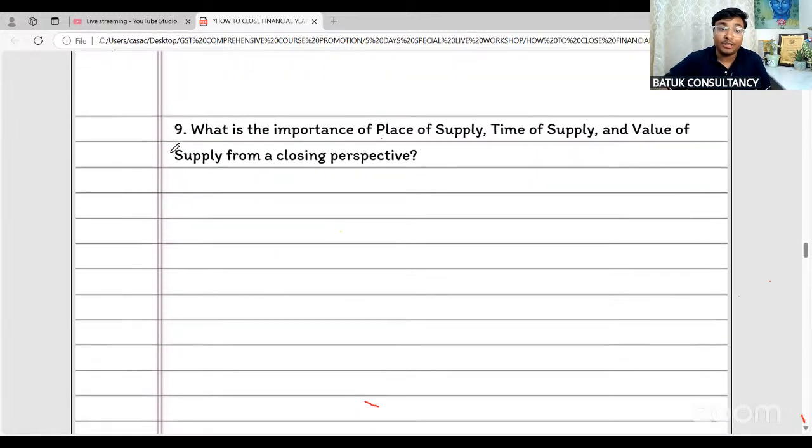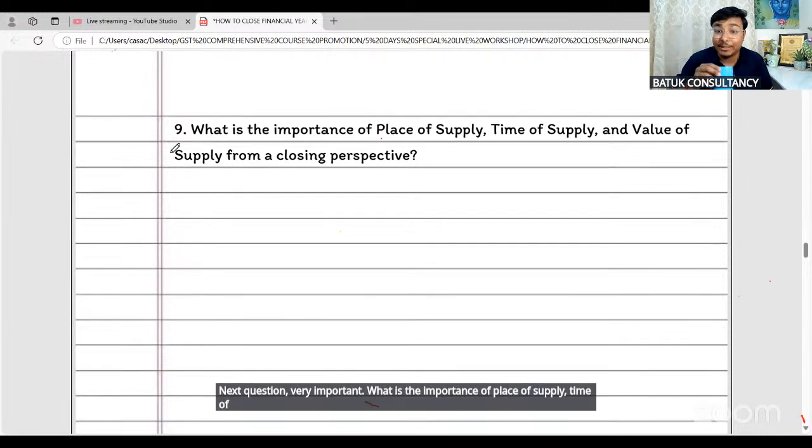Next question, very important. What is the importance of place of supply, time of supply, value of supply from a closing perspective?